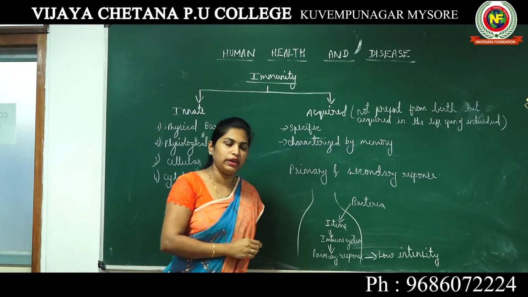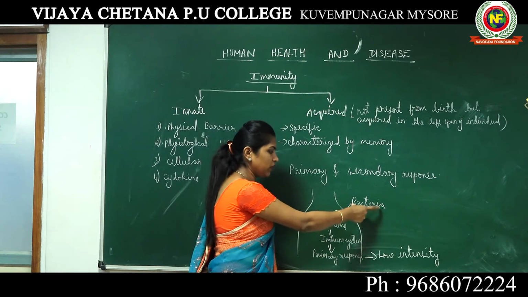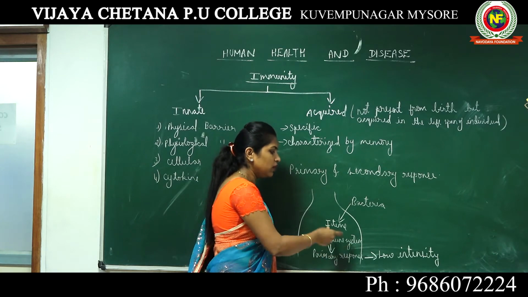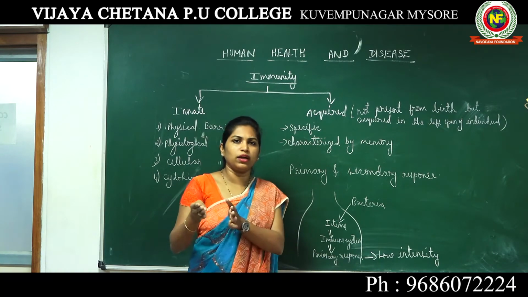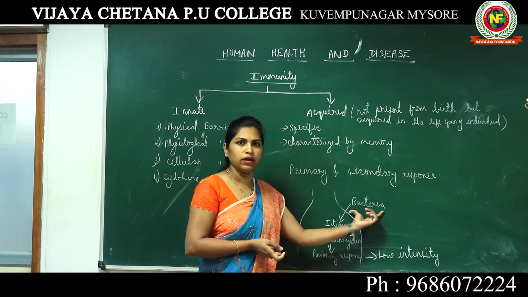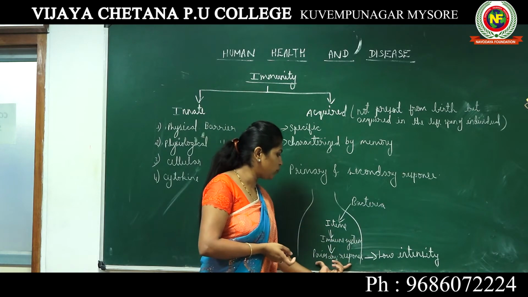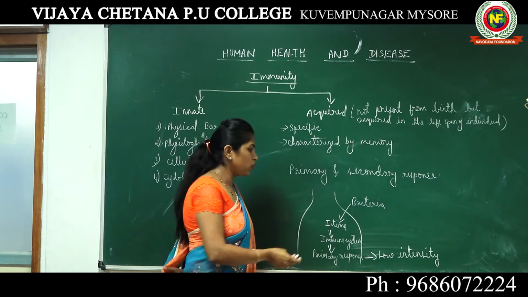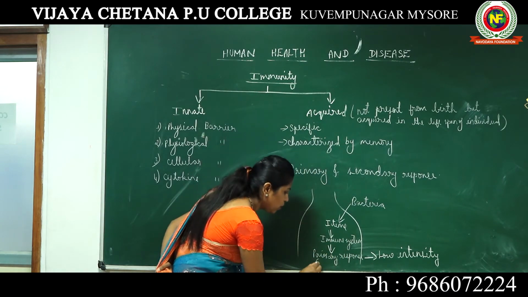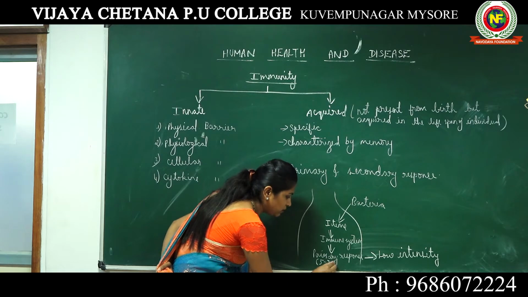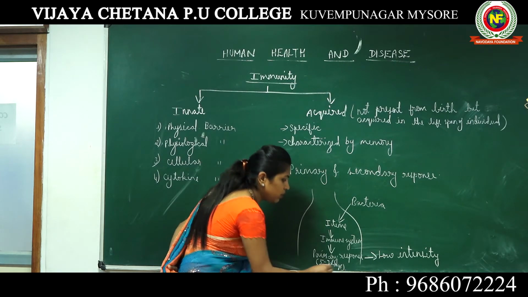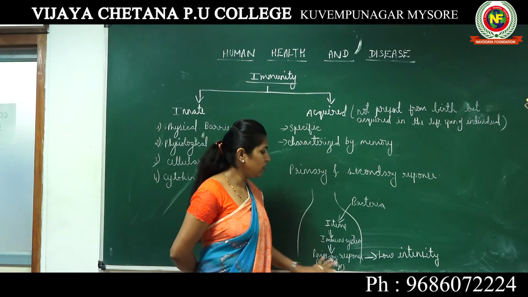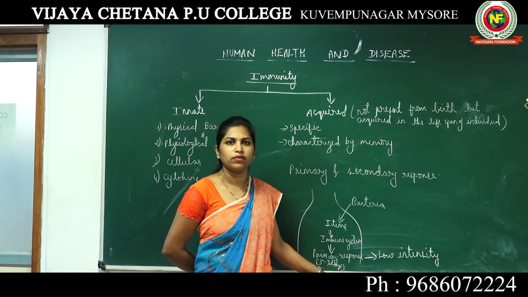Why do we say low intensity? Since this bacteria is attacking your body for the first time, your immune system takes a little more time to neutralize this bacteria. So primary response is always of low intensity. Your body might take almost 5 to 7 days to neutralize this bacteria completely and to be in a healthy position again.